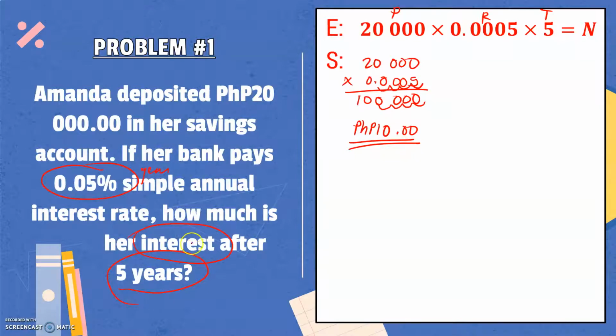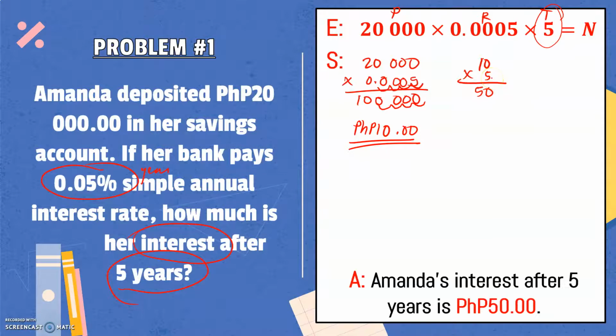But we are asked to find her interest after 5 years. So we still need to multiply this 10 pesos to our time, which is 5. So let us multiply. We have 10 times 5, that is 50. Therefore, Amanda's interest after 5 years is 50 pesos if she deposited 20,000 pesos in her savings account.